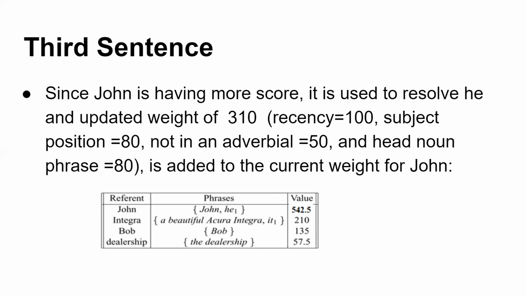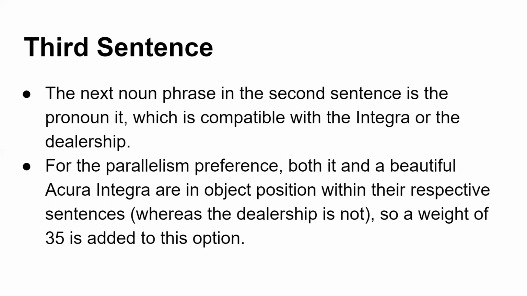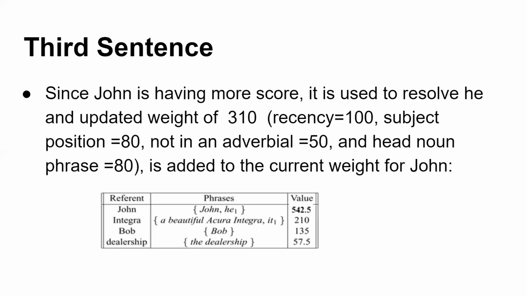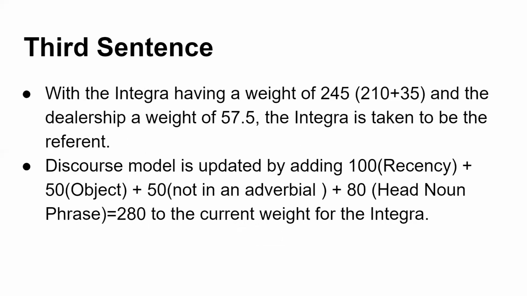Now coming to the next noun phrase, that is he bought it. So again, we have 2 things, Integra and the dealership. If you see the parallelism, here, it and the beautiful Integra will be in the object position. So 35 will get added to the current weight. So that is 210 plus 35, it will become 245. And 57.5 is the weightage of the dealership. So Integra is taken as the referent.